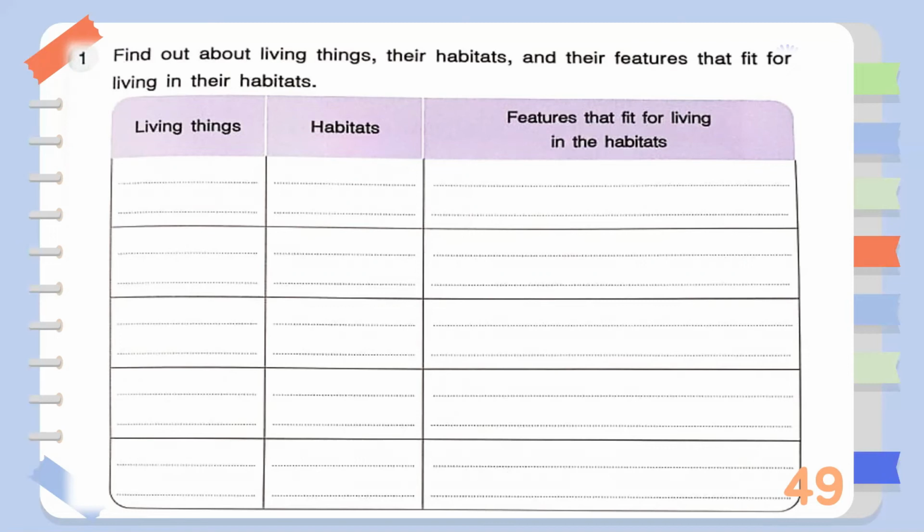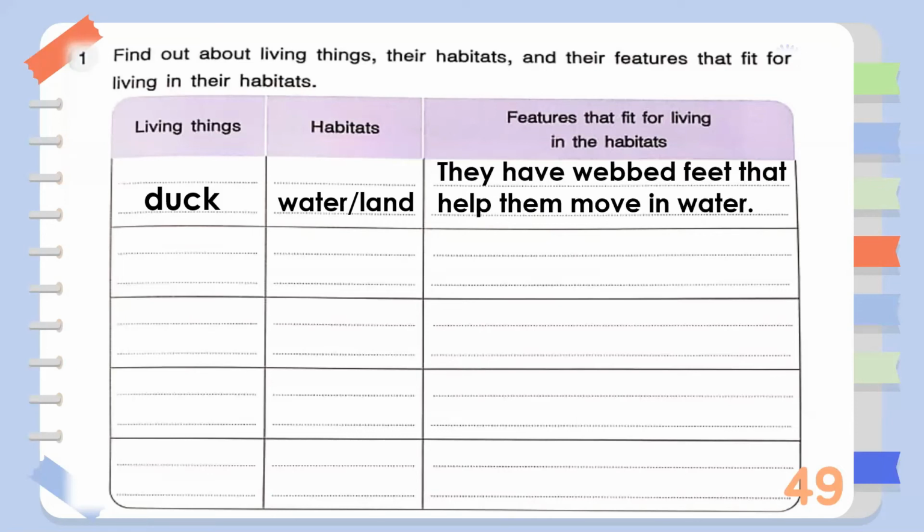So for living things, I'm going to give duck, for example. Duck is an animal and it's a living thing. Where do ducks live? They can live both on land and water, right? So what are the features of duck? They have webbed feet that help them move in water. So that is one example.